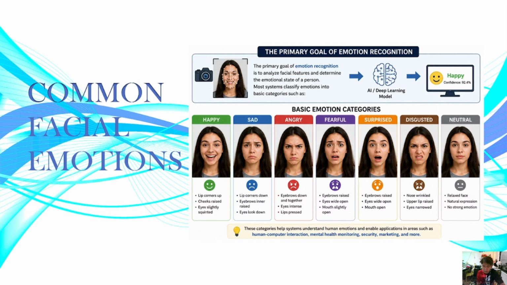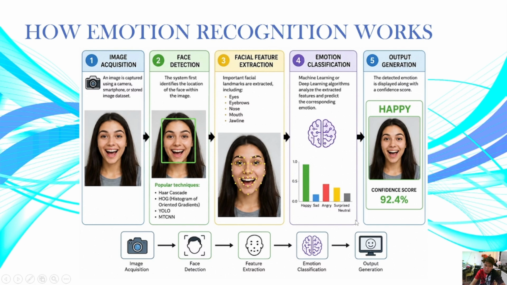For fearful: eyebrows raised, eyes wide open, mouth slightly open. Surprise: eyebrows raised, eyes wide open, and mouth open. For disgust: the nose wrinkled, upper lip raised, and eyes narrowed. The last one is neutral: relaxed face, natural expression, no strong emotion. Okay, so that is for our common facial emotions.